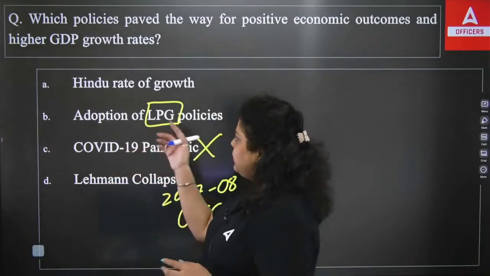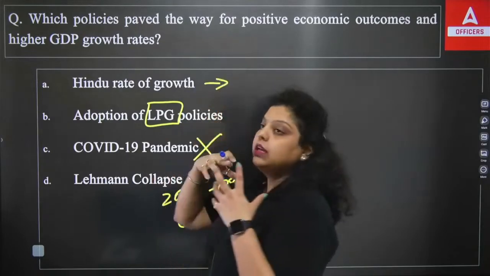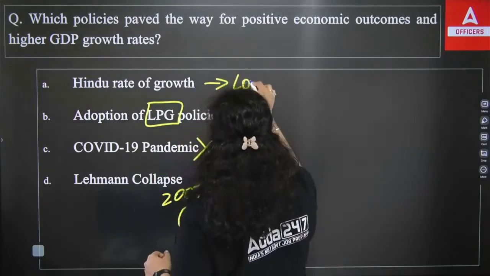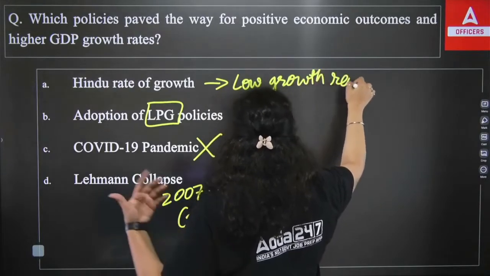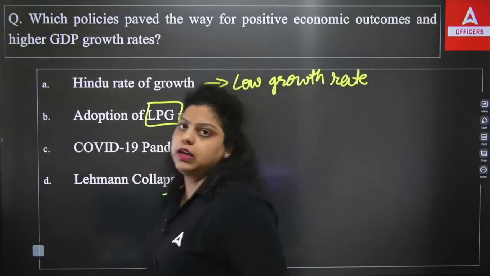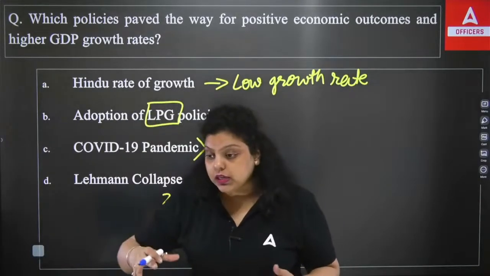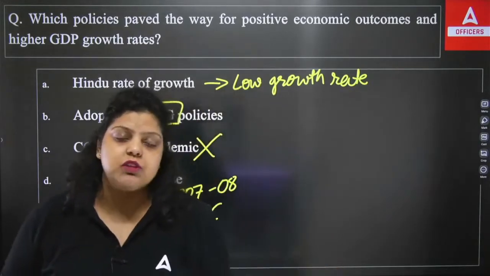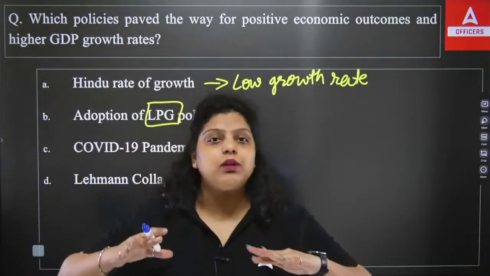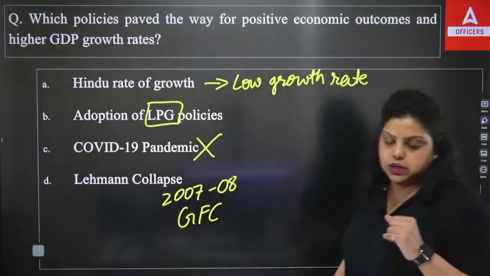And the first one is the Hindu rate of growth. The Hindu rate of growth represents the low growth rate of the country. It used to be represented, because now we are not using it anymore. It used to tell us that the average growth of the country was 3%. And that's a very low rate of growth. That's what we used to represent with the help of the Hindu rate of growth.